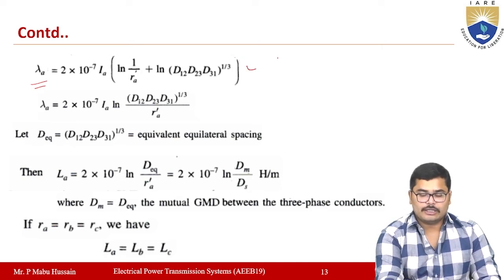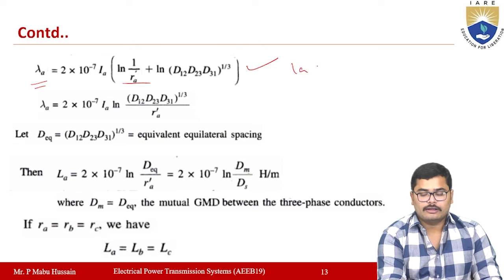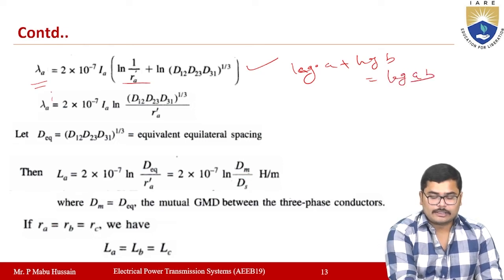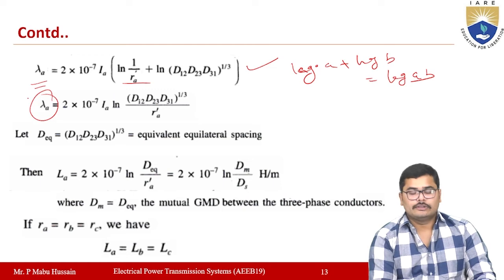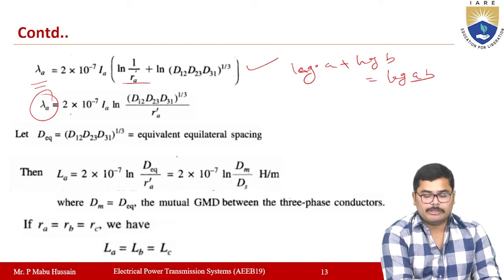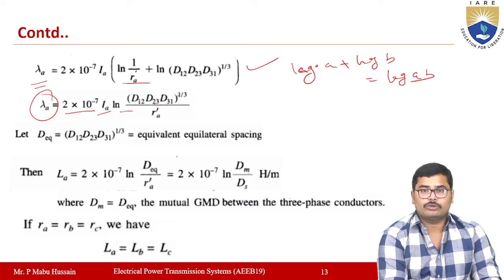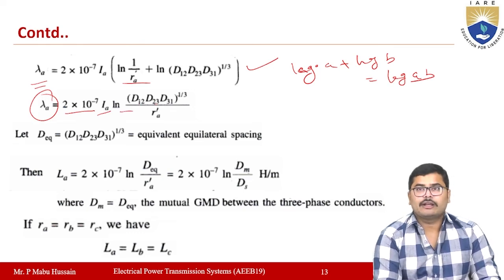This looks like log A plus log B, which is log AB. So the flux linkages of conductor A, lambda A, will be equal to 2 into 10 power minus 7 IA ln (D12 D23 D31) whole to the power of 1 by 3 divided by RA dash.